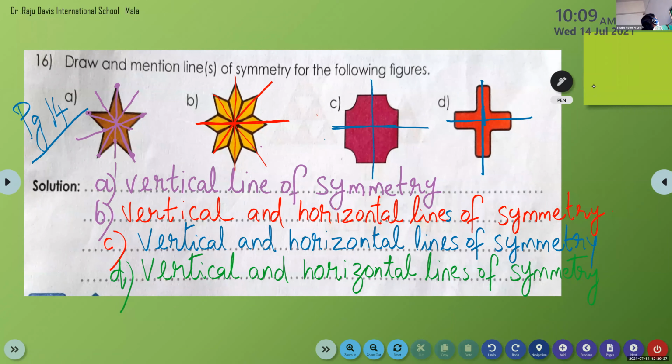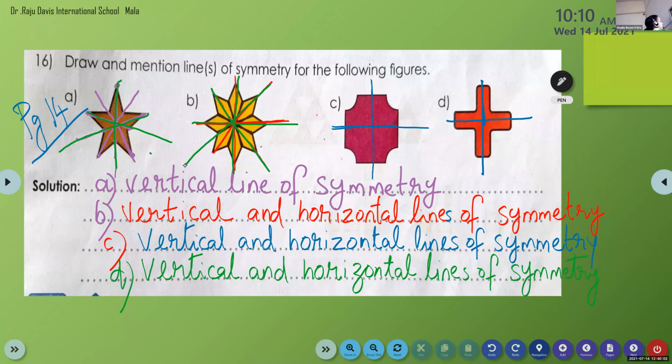Okay. Here you can see, children, what we are drawing here: lines of symmetry. So question number 1, children, we are doing the vertical line. From here we are doing the vertical, and here also we are doing the vertical. From each corner we are doing the vertical line. Second figure, children, we have vertical also horizontal. From each corner we have to complete.